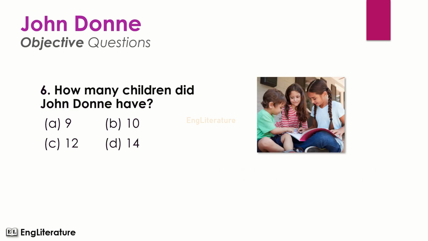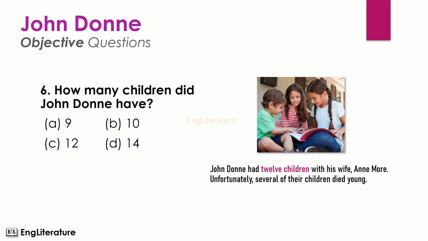How many children did John Donne have? John Donne had 12 children with his wife Anne More. Unfortunately, several of their children died young. So the right option is number C. John Donne had 12 children.